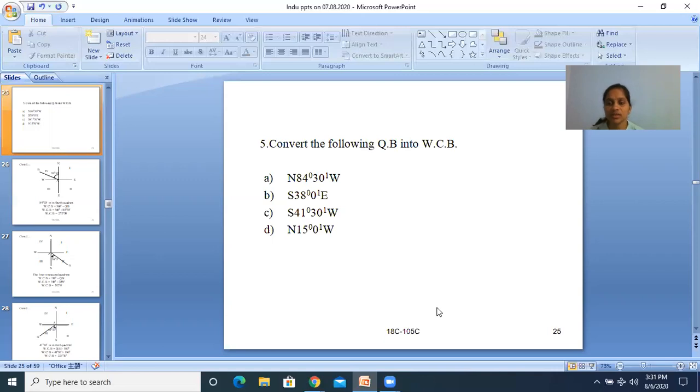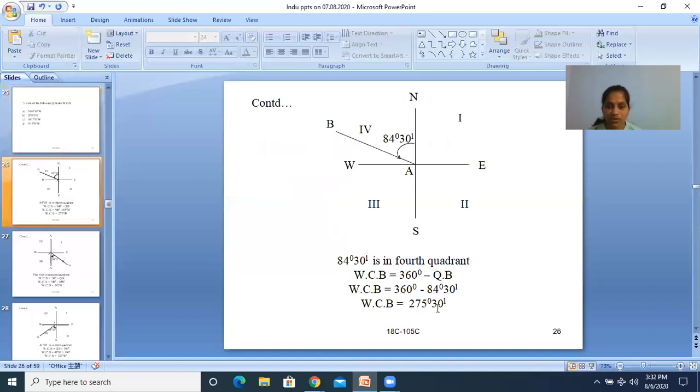Northwest is the fourth quadrant, southeast is the second quadrant, southwest third quadrant, northwest again fourth quadrant. So the first one is the fourth quadrant, 84 degrees 30 minutes. And WCB is equal to 360 minus 84 degrees 30 minutes. The value is 275 degrees 30 minutes.